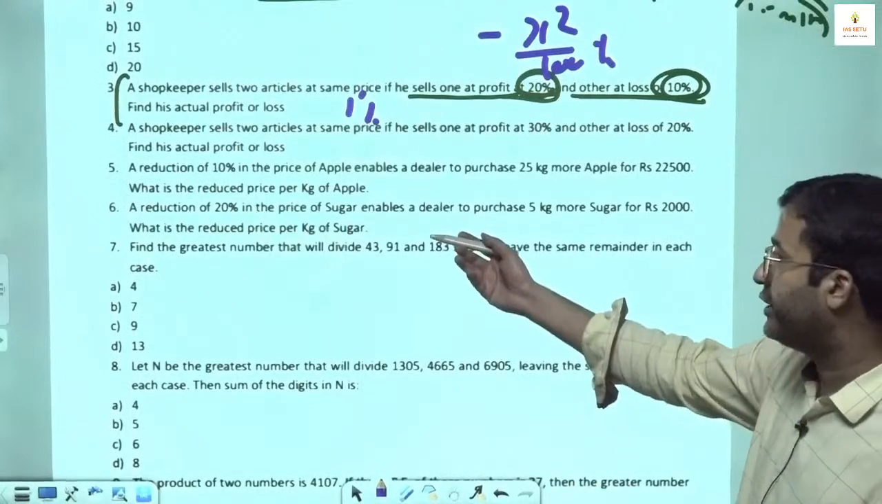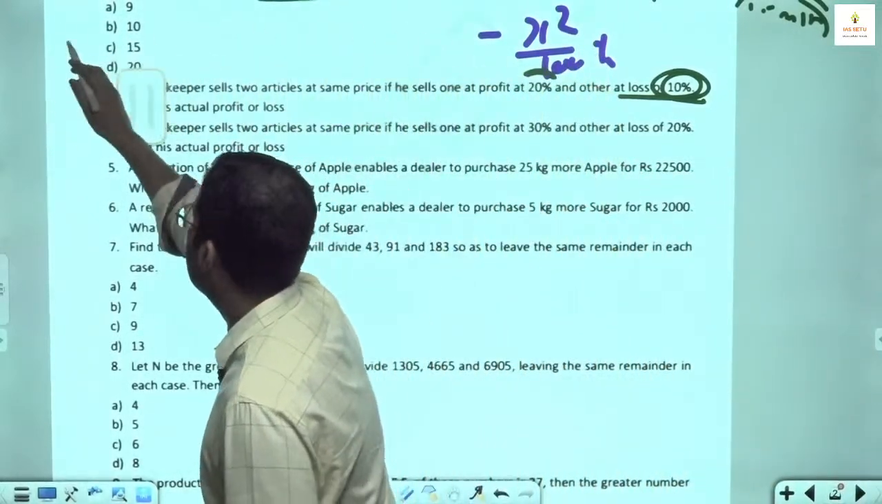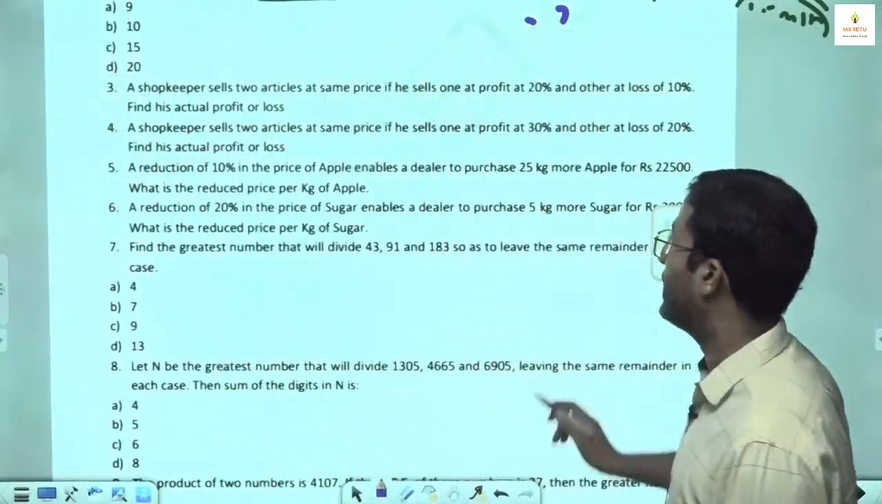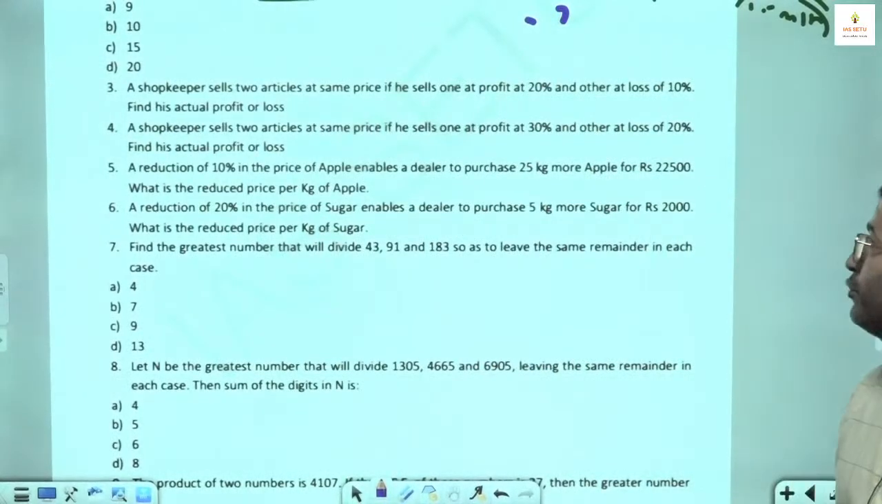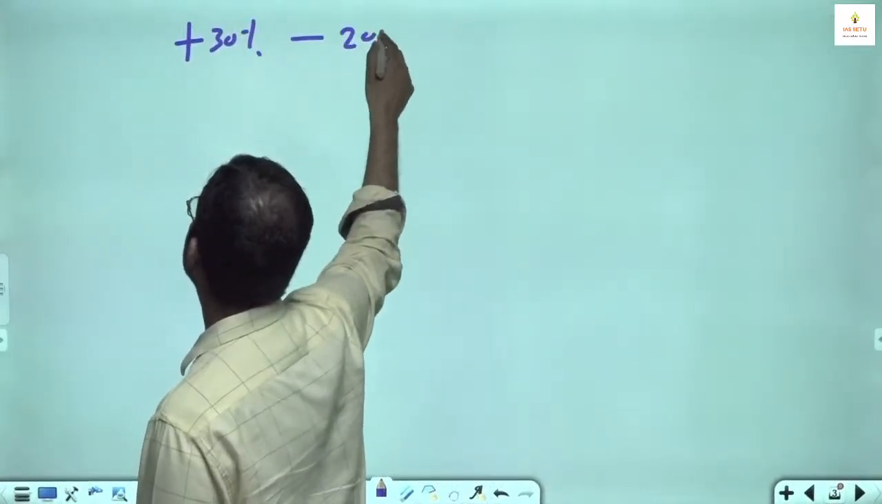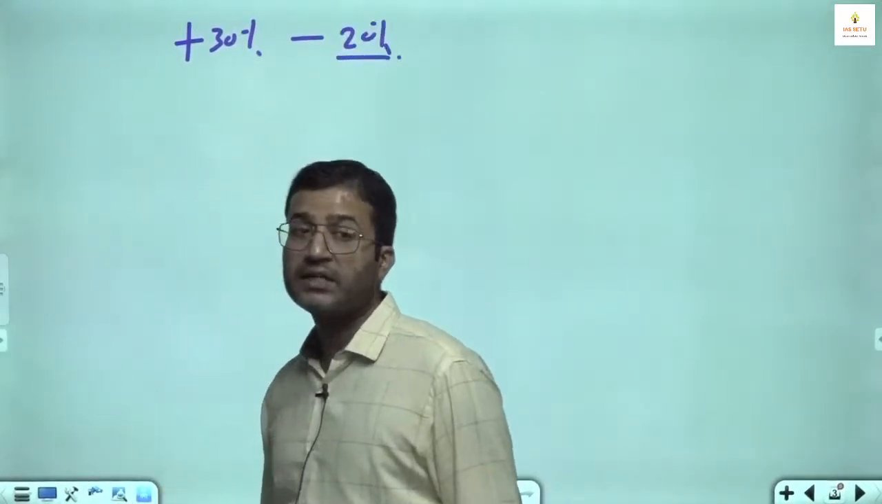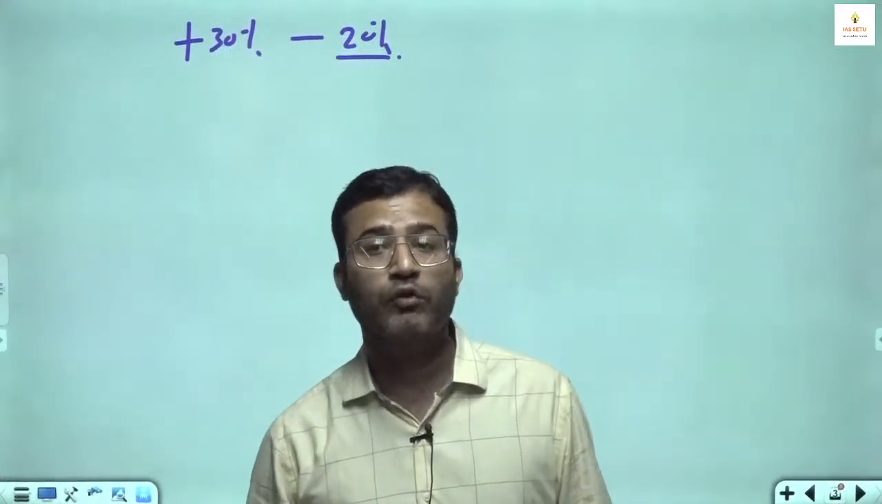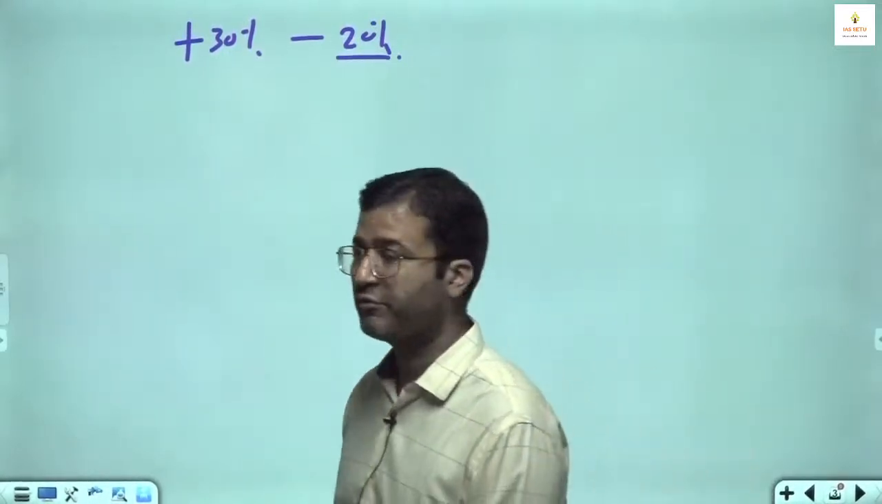Now here we try question number 4. A shopkeeper sells two articles at the same price. If he sells one at a profit of 30% and the other at a loss of 20%, find his actual profit or loss. On one there is a 30% profit, on another there is a 20% loss. The selling price of the two articles is the same. So what is the overall profit or loss percentage we have to find.